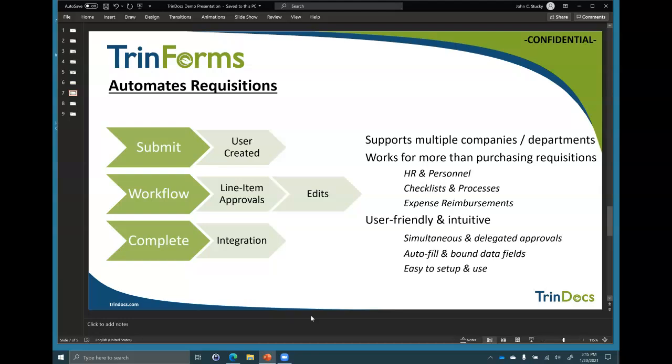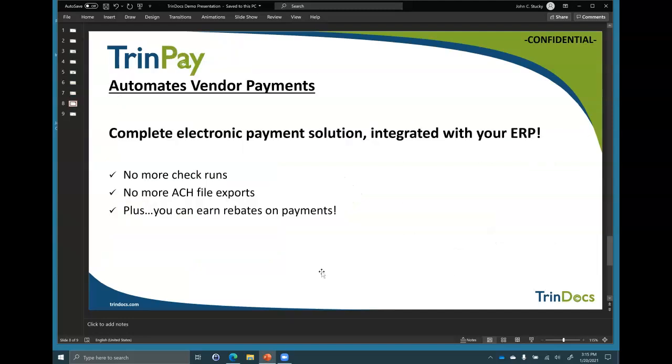TrinForms enables the requisition. It has workflow with simultaneous approval, and then it has the integration, the ability to actually generate a PO or integrate with your ERP for the PO, or integrate and be a part of TrinDocs for your PO and the automation. So that's what TrinForms is, and that's where it plays.